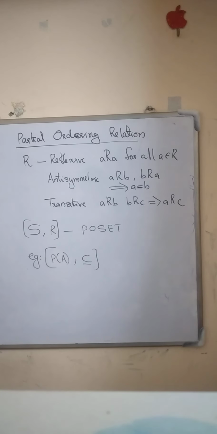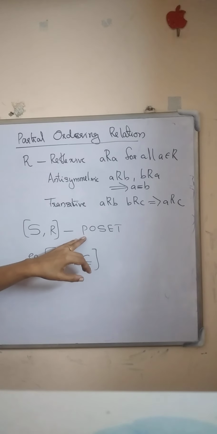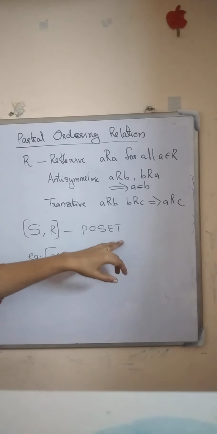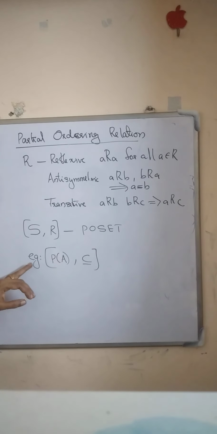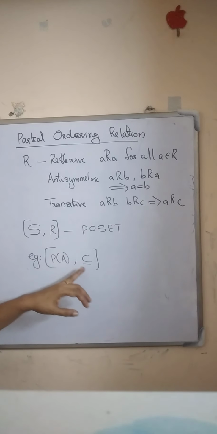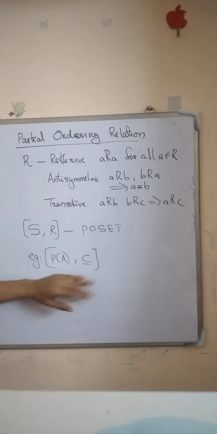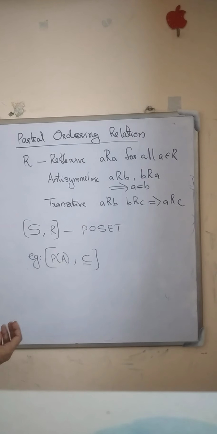If a set together with a partial ordering relation is known as partially ordered set or poset. Here, consider an example, power set of A, that is set of all subsets of a set, or consider collection of any set. Under the relation inclusion, subset of, is this a poset? First we check, is it a partial ordering relation?